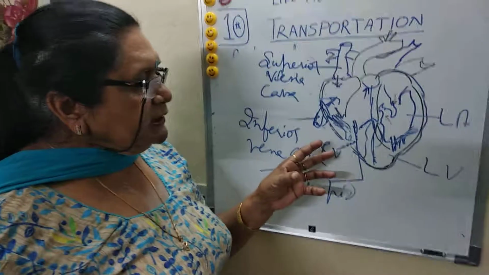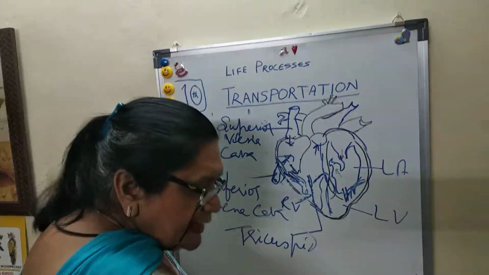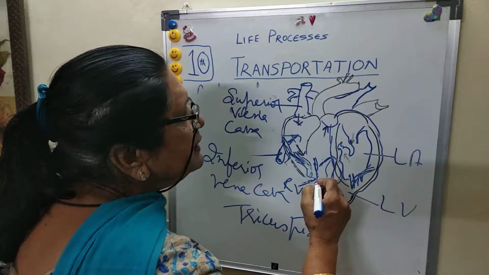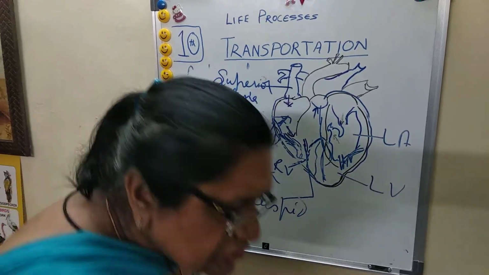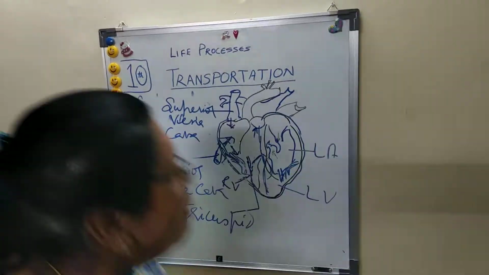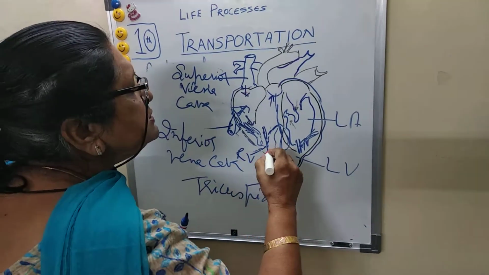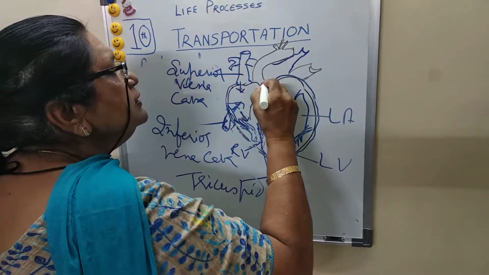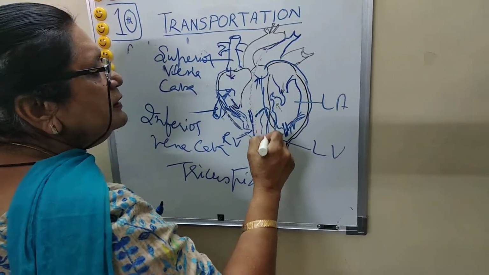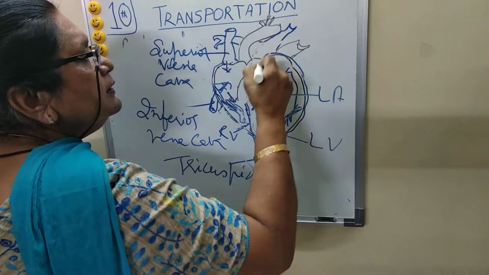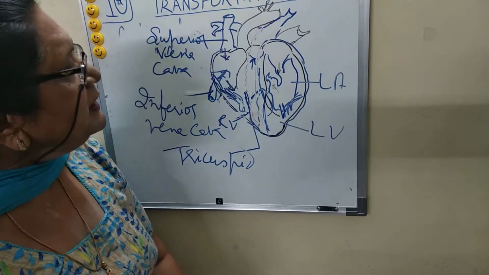Now from the right ventricle there is the origin of another structure, shown dotted. That is called the pulmonary artery.